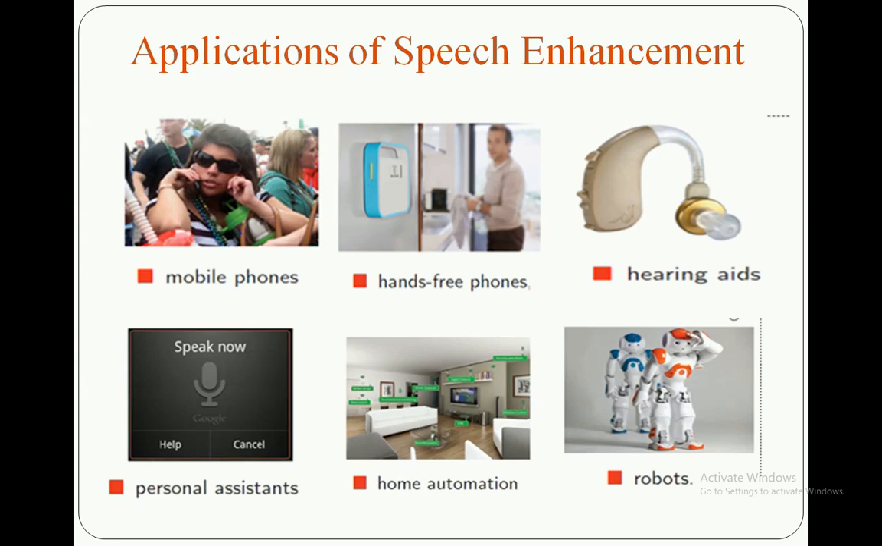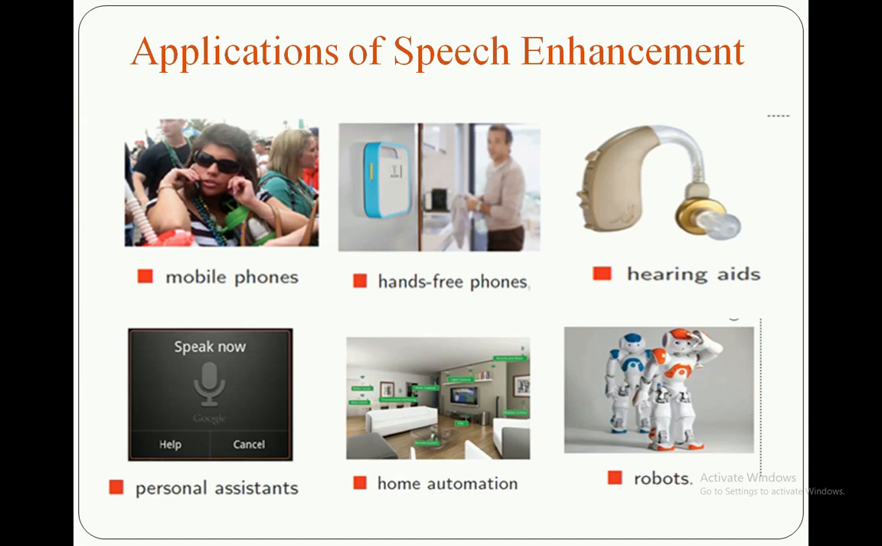So mobile phones are the main application of speech enhancement, and also hands-free phones, machine to human interface, hearing aids and personal assistants, home automation and robots. So in all these applications we are going to use speech enhancement algorithms. These are related to single channel speech enhancement.